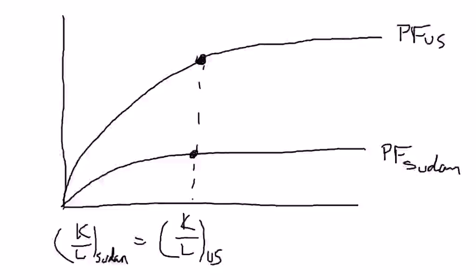Well, here we're going to do something similar, except we're going to say, let's suppose for the sake of argument that the two countries have different production functions, and we'll choose the United States and Sudan. Okay? Now we're choosing the United States and Sudan because they're two very different countries. We could say Sudan has a different production function for a variety of reasons.